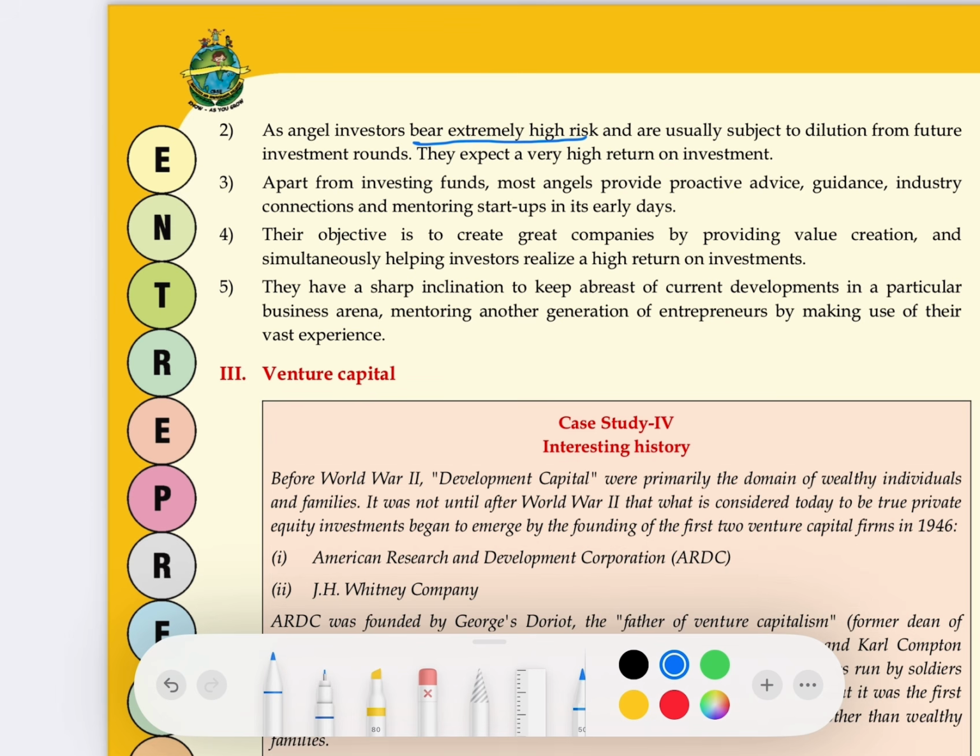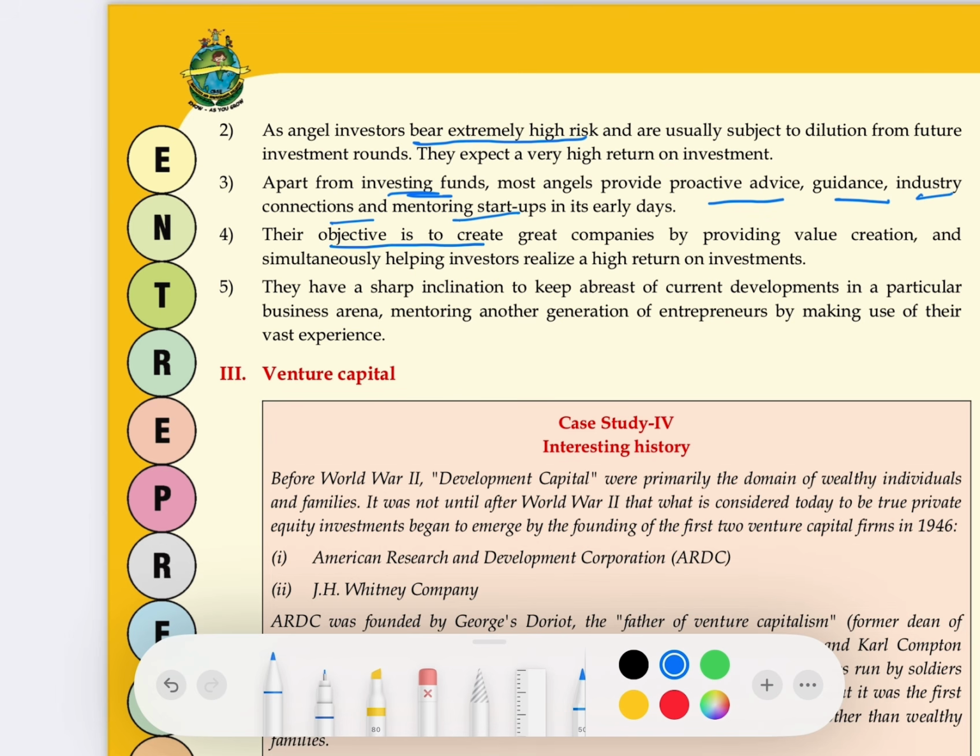The third feature is they not only make the investment, other than investment, they also provide proactive advice, guidance, industry connections and mentoring for startups in early days. You would have seen many episodes of Shark Tank where people come and say to these sharks, we want to connect with you because you have good industry connections. So these angel investors not only provide you the funding, but they also provide you industry connections.